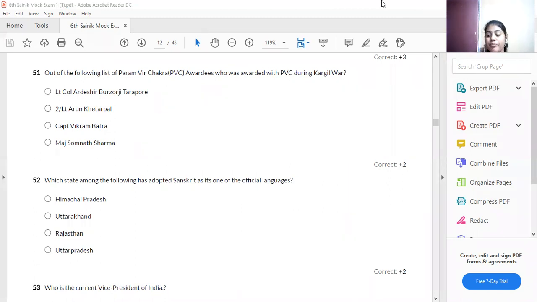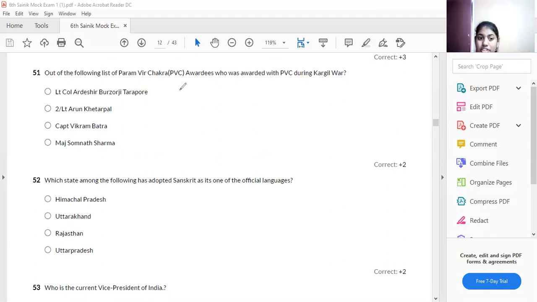For your chapter, we have done with the general knowledge as well as English intelligent. Now we are in the final stage to complete your syllabus. Now we'll be writing the mock test series. So far we have completed with the test series, so now we'll move on to the mock test series. Now when coming to your mock Sainik exam,